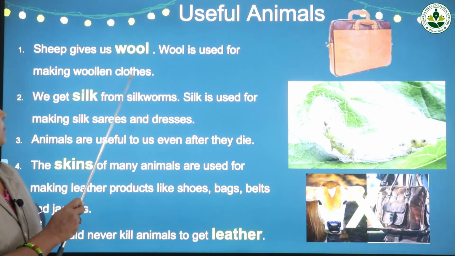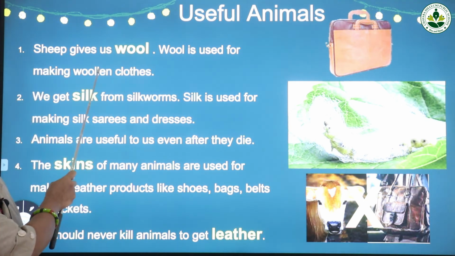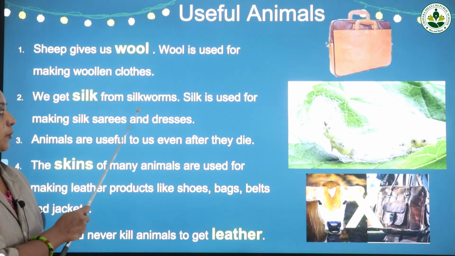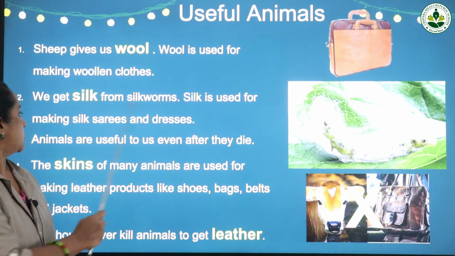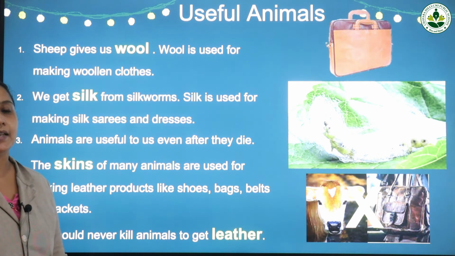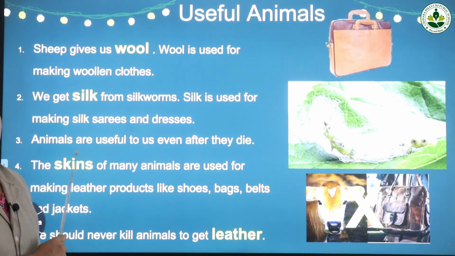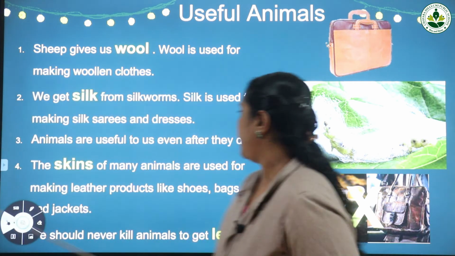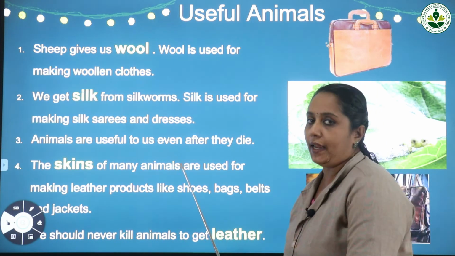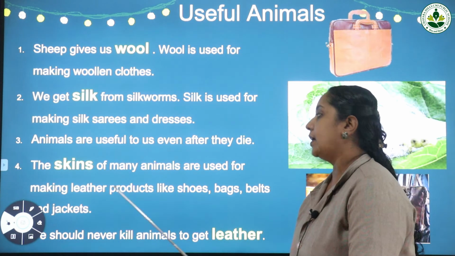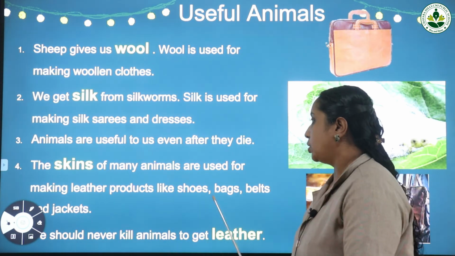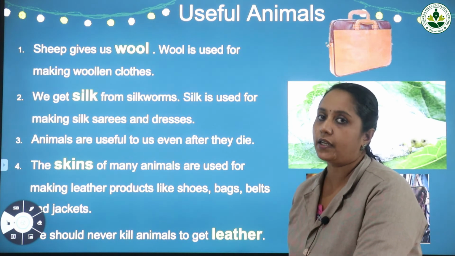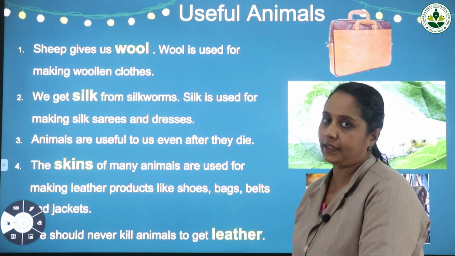So I will sum up the points once again. Sheep gives us wool. Wool is used for making woolen clothes. We get silk from silkworms, and silk is used for making silk saris and dresses. Now animals are useful to us even after they die. The skins of many animals are used for making leather products like shoes, bags, belts and jackets, and we should never kill animals for getting leather.